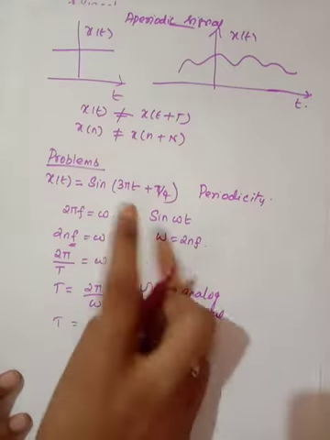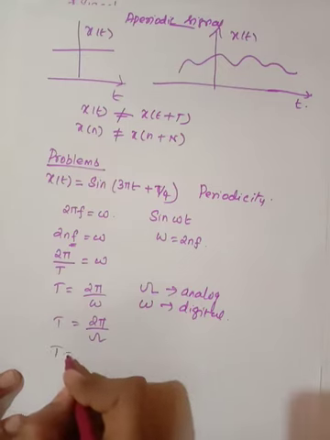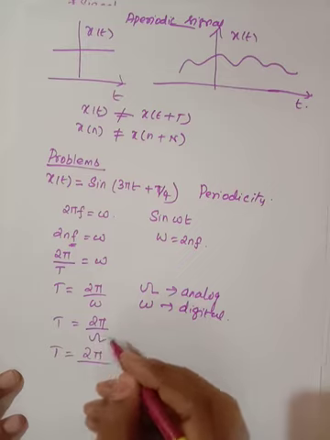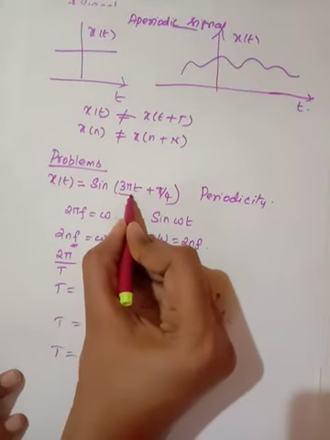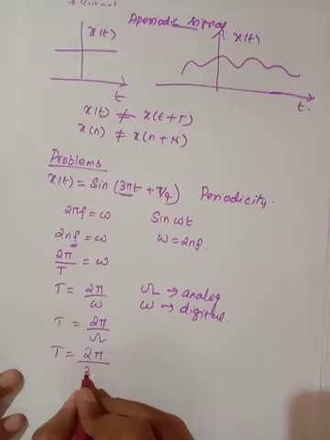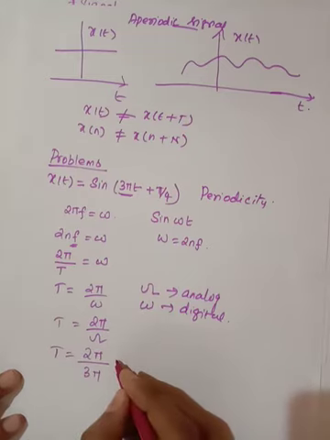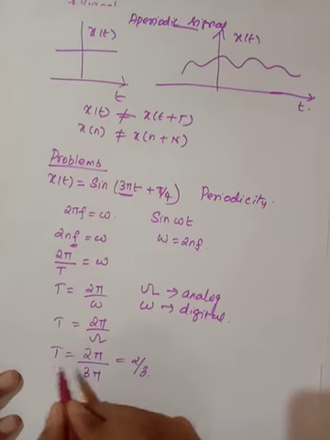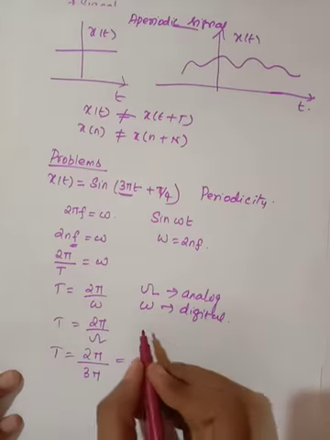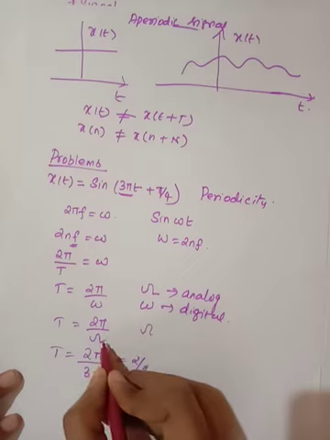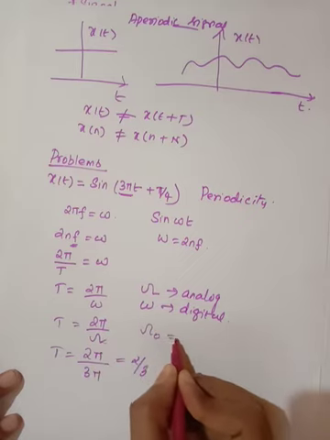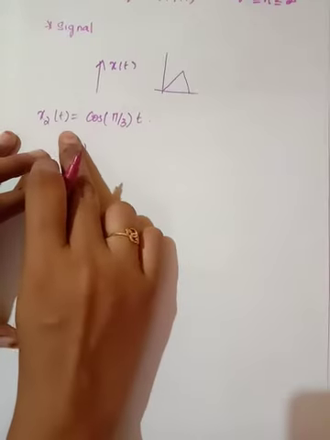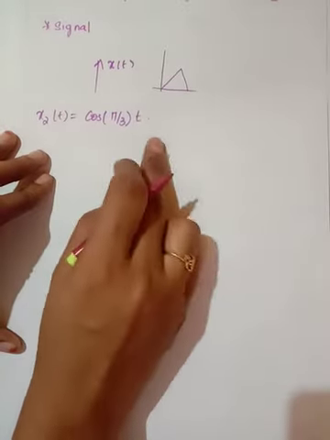Now consider the given problem. In this, t equal to 2 pi by omega, that is analog frequency. Here the angular frequency omega is 3 pi, so it is 2 pi by 3. The period is 2 pi by 3, and the angular frequency is nothing but 3 pi. Now consider a signal x2 of t equal to cos pi by 3t.